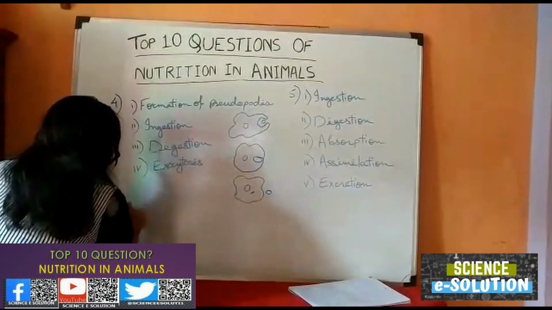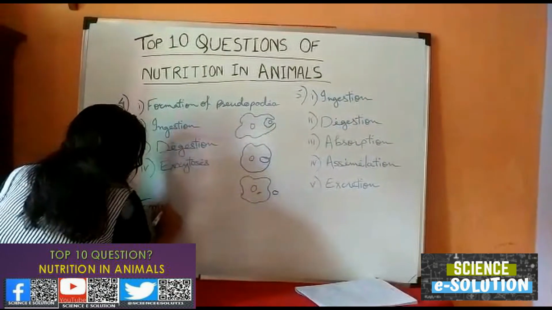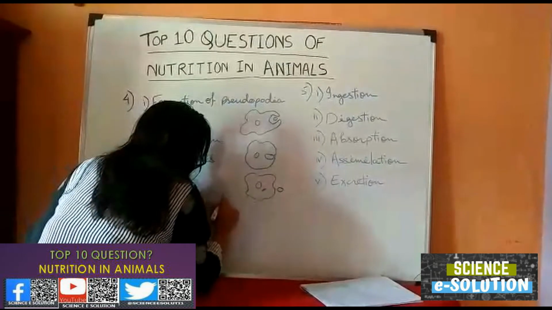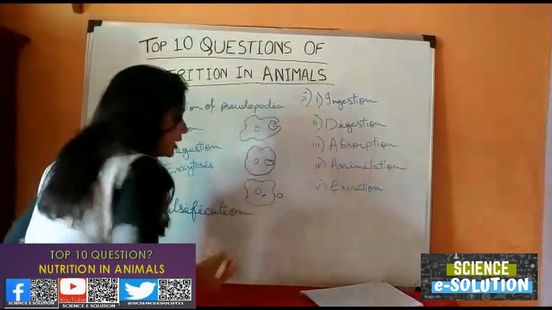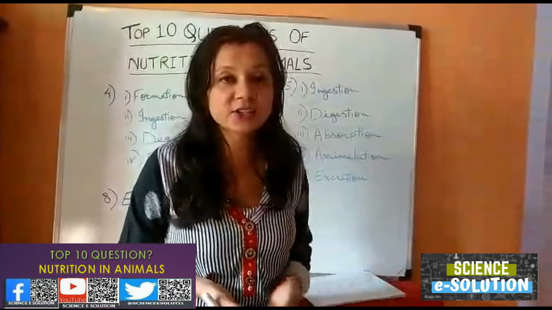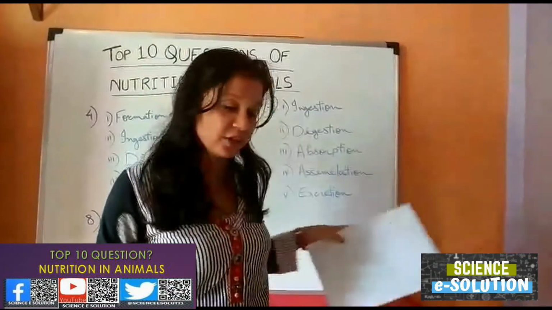Answer number 8. This process is emulsification. This term is very, very important. Emulsification means breaking down of the large fat molecules into smaller ones so that after they break down into smaller particles, they are easily digested by other enzymes when they act on it.